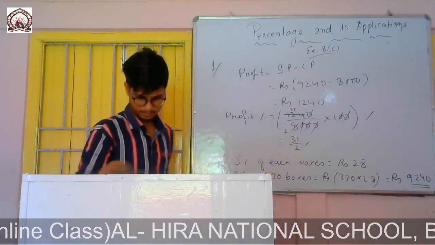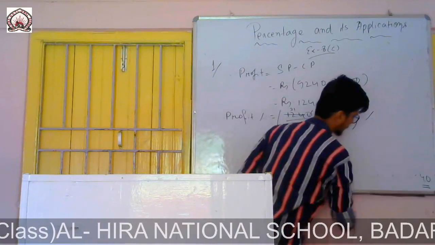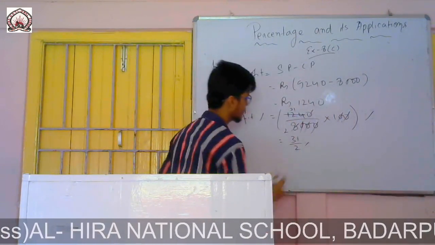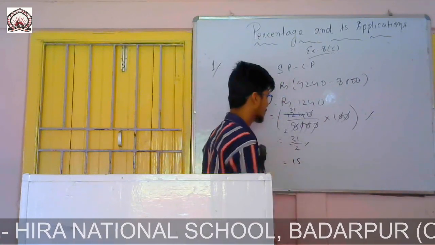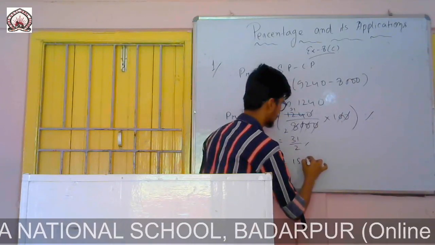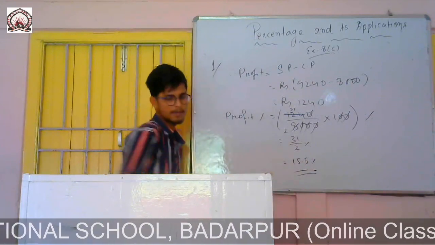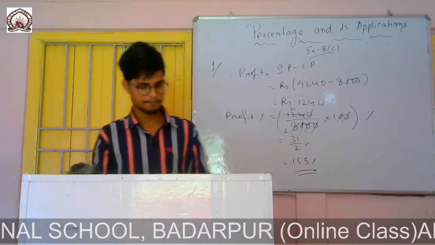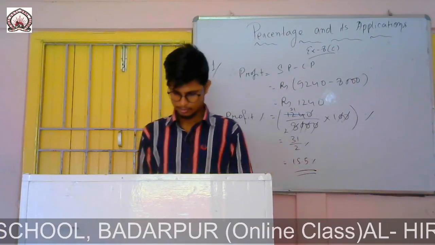31 by 2%. Which I can write as 31 by 2%. If I divide this one, 2 15s are 30. 1 will in my hand 1, and if I put decimal I can put here 0. So 2 5s are 10. So it is 15.5%. So answer is 15.5%. So now question number 2.